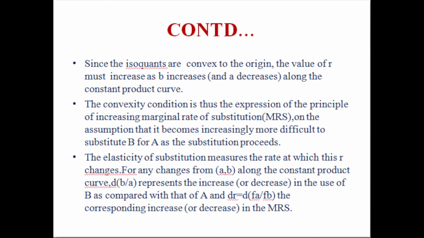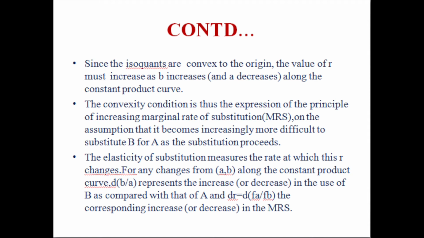Since the isoquants are convex to the origin, the value of R must increase as B increases and A decreases along the constant product curve.